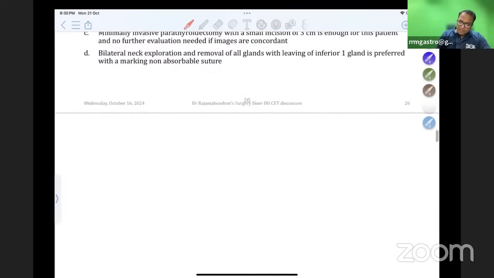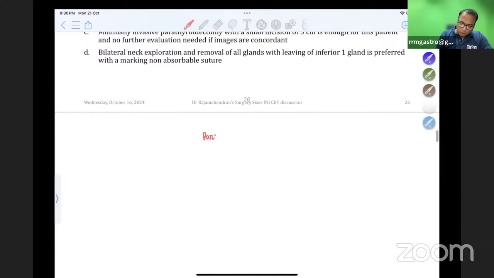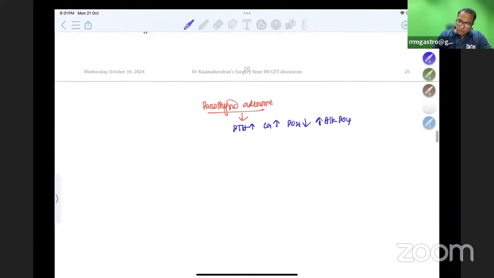Parathyroid adenoma. So please understand the parathyroid adenoma protocol. I'm telling you the protocol from Bailey and Love. A parathyroid adenoma patient comes to you with bone stones, abdominal groans, and psychic moans. Parathyroid hormone is elevated, calcium is elevated, phosphate is decreased in a solitary adenoma, and alkaline phosphatase is increased. This is a clue that you have a parathyroid adenoma.